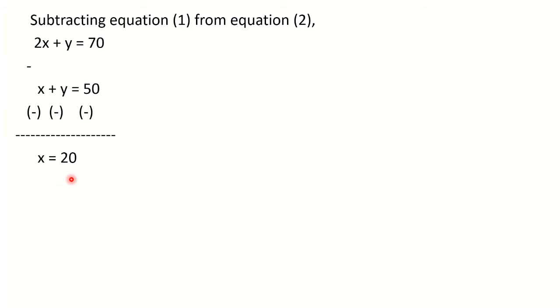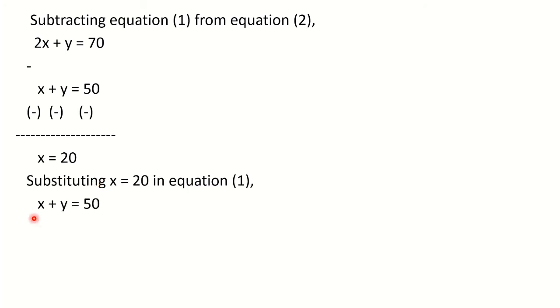Now let us substitute this in any one equation. So what we can find here is equation 1 is easier. So let us substitute x is equal to 20 in equation 1. Okay. So what is equation 1? x plus y is equal to 50. So replace this x by 20. So what we will get? Therefore 20 plus y is equal to 50.